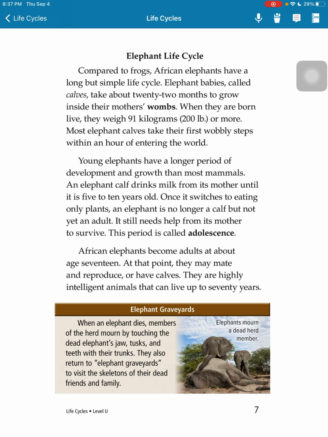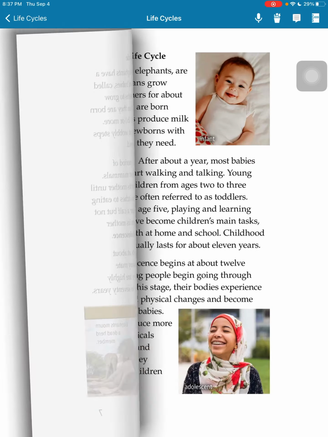Elephant graveyards. When an elephant dies, members of the herd mourn by touching the dead elephant's jaw, tusks, and teeth with their trunks. They also return to elephant graveyards to visit the skeletons of their dead friends and family.